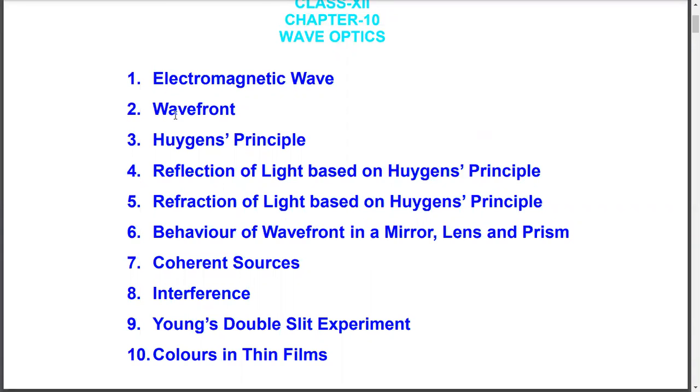And next foremost topic is wavefront, which is new to all of you, because in class 10th you have already studied about the ray optics. But here in this section, we will study the another aspect of light, that is wave optics, and the terms that would help you to explain wave aspect of light, that is wavefront. Okay.